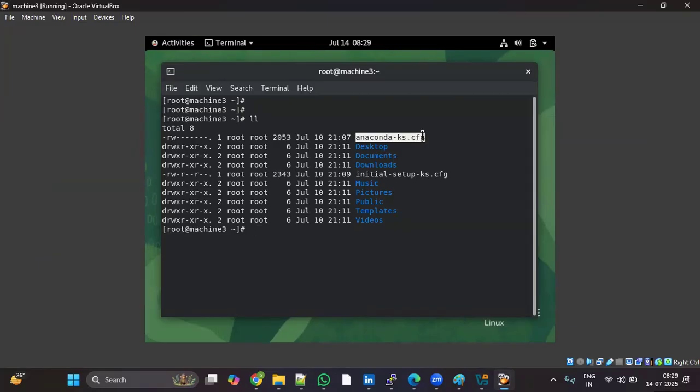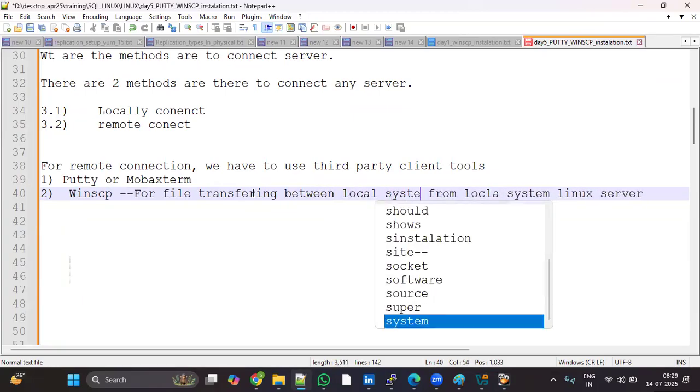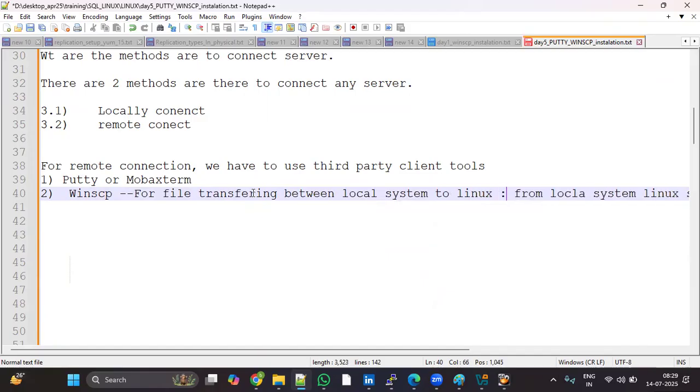To transfer the files between a local system and a Linux system, you have to use WinSCP. It's a third party open source tool. So for file transferring between local system and Linux system and vice versa, means you can transfer the files from local system to Linux system and from Linux system to local system also. The main thing is for file transferring we are using WinSCP.